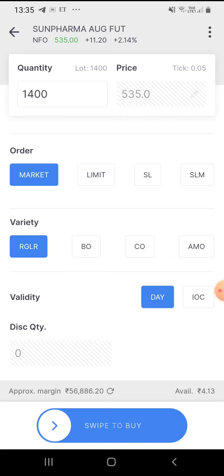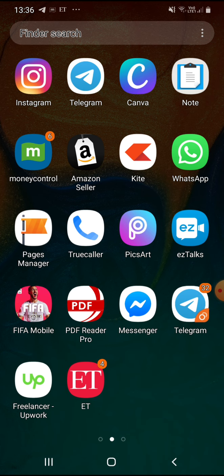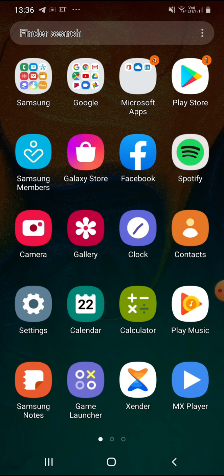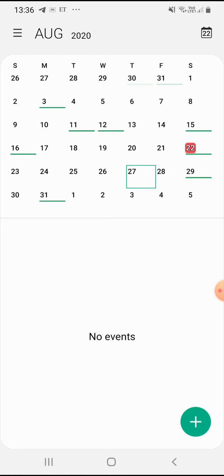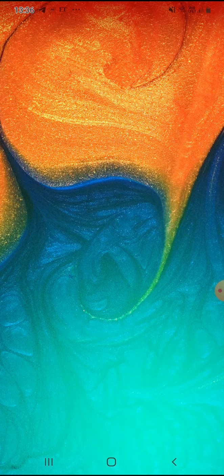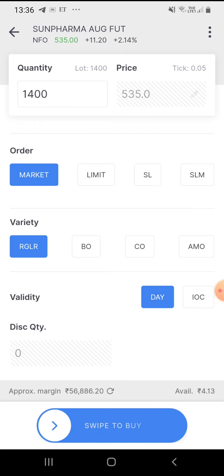So this month, let's see when the last Thursday will come. Last Thursday of this month is 27th, right? That is next Thursday. 27th of August is the contract expiry of August month for all the shares. So till today we have only 1 month, 1 week left.